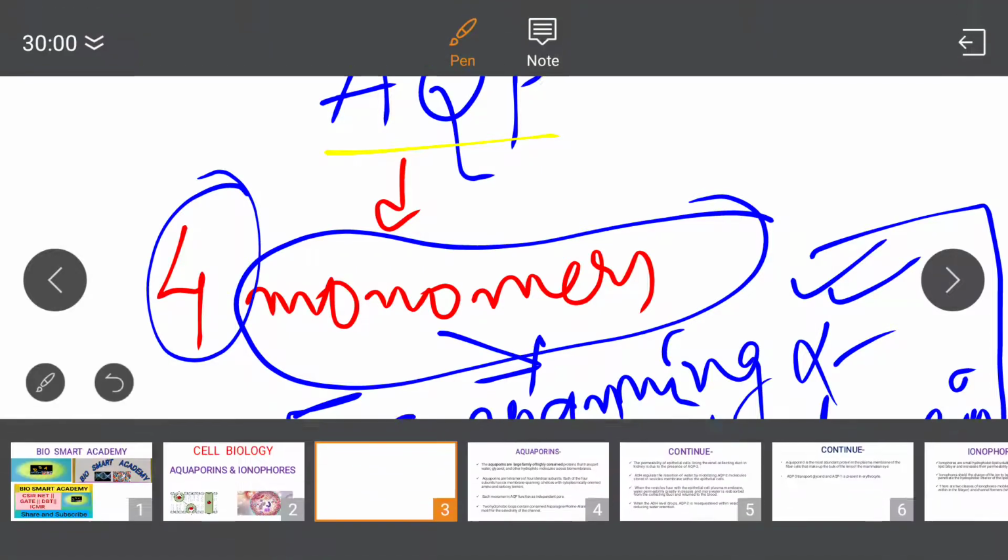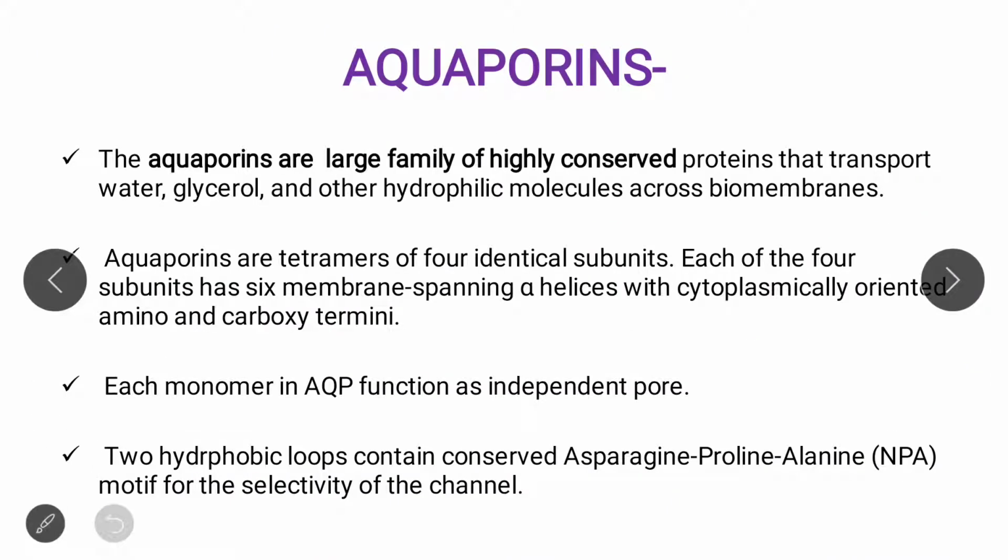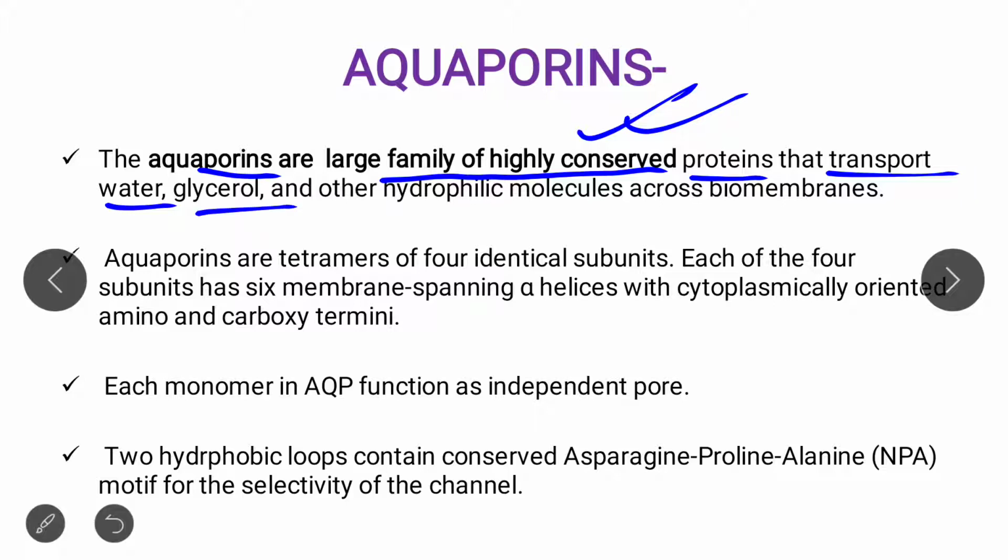Okay, as I already mentioned, aquaporins are a large family of highly conserved proteins that transport water, glycerol, and other hydrophilic molecules across biomembranes. So aquaporin is a highly conserved protein that is present in both plant and animal, as I already explained in the figures.